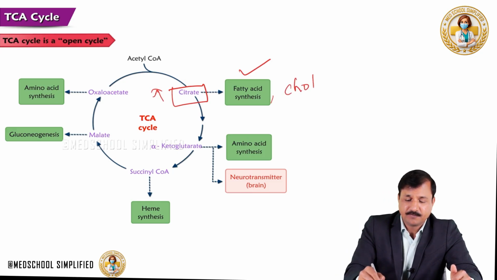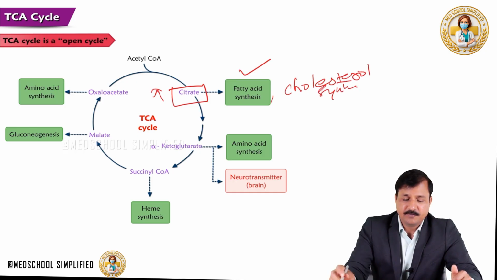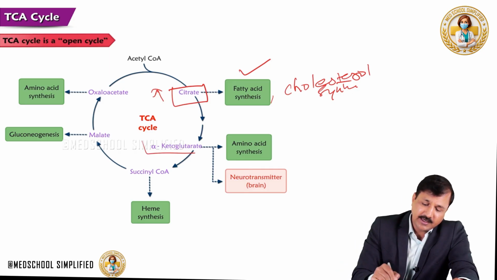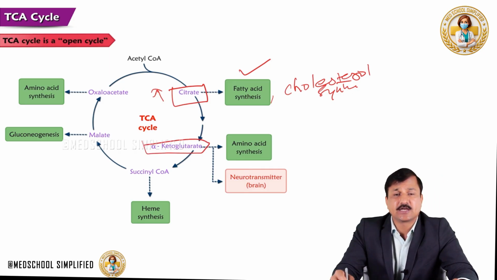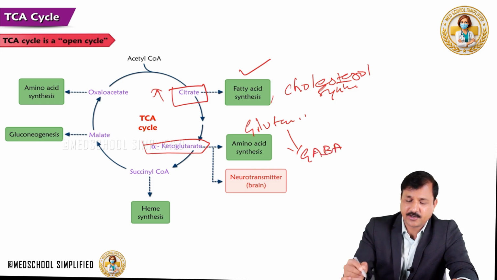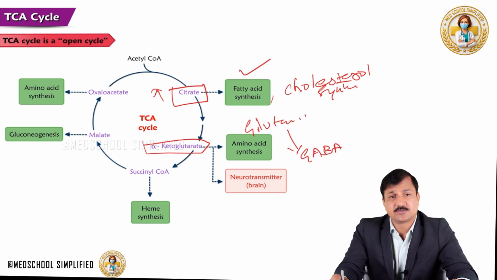It can go into cholesterol synthesis. So that's how the TCA cycle intermediate citrate can be diverted into fatty acid and cholesterol biosynthesis. Or alpha-ketoglutarate, which is a TCA cycle intermediate, can be converted to glutamate, and glutamate in turn is converted to gamma-aminobutyric acid, which is a neurotransmitter.